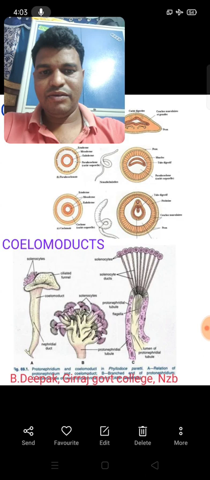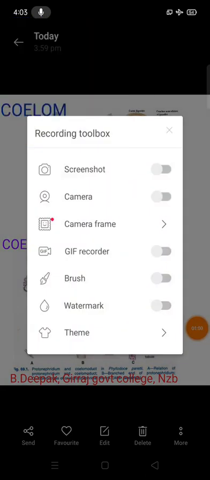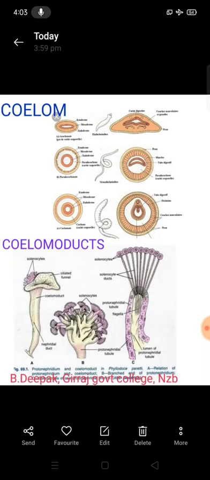Okay. There are three types of coeloms. First one is the acoelom, second one is the pseudocoelom, third one is the eucoelom.